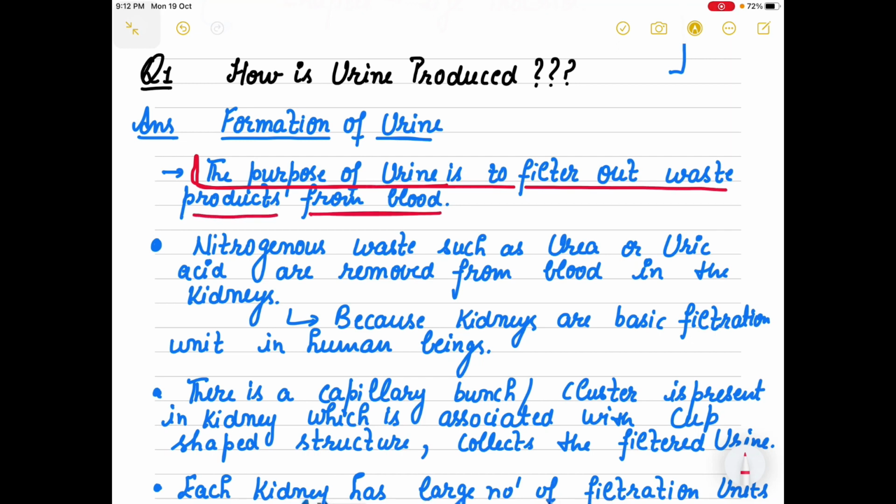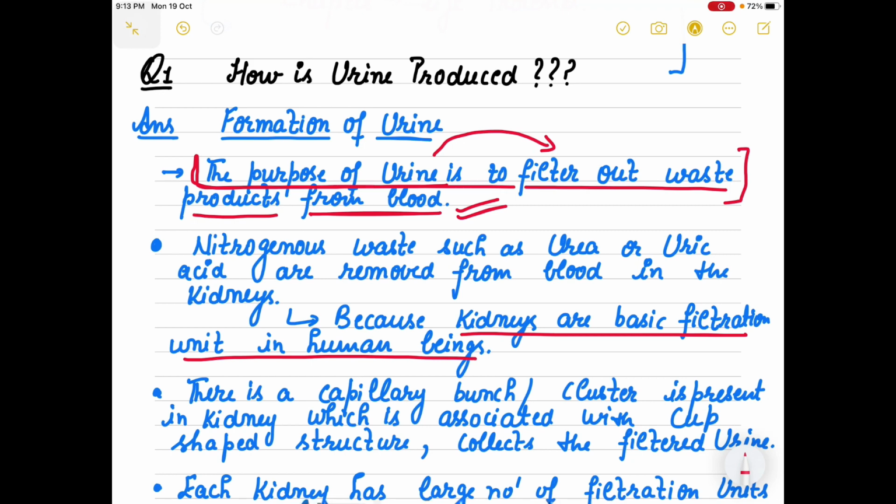Can we accumulate waste products in our blood? No, this is not possible. So the purpose of urine is to remove the waste products from the blood, and that filtration part is done by the kidneys. That is why kidneys are the basic filtration unit in human beings.